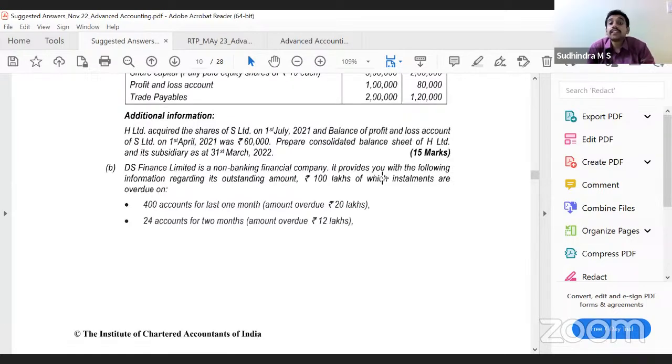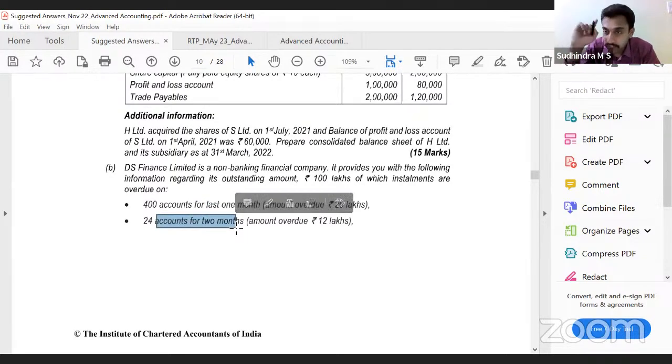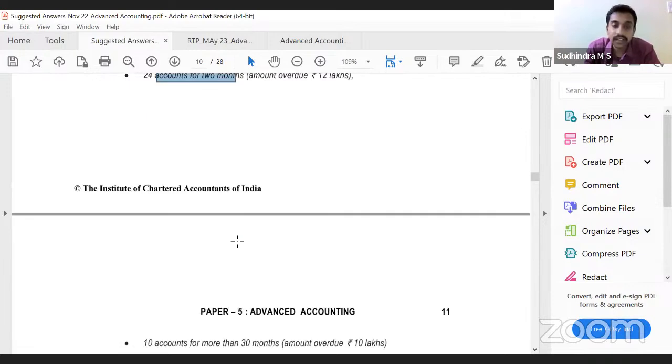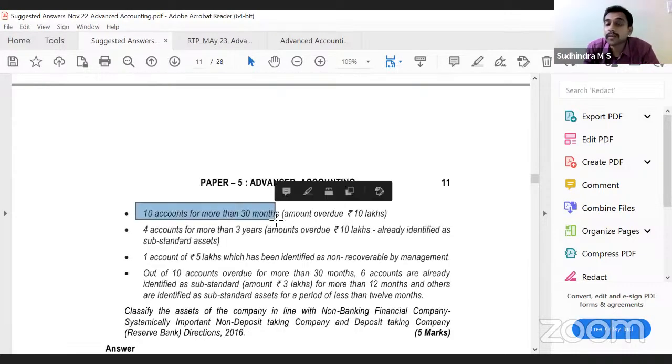DS Finance Limited is an NBFC. It provides the following information regarding its outstanding amount, rupees 100 lakh, of which installments are overdue on 400 accounts for the last 1 month. Will it be considered as standard or substandard? Standard. The 1 month overdue is not even NPA, correct? 24 accounts for 2 months, standard or substandard? Standard. 10 accounts for more than 30 months. Still standard? Why? Because it's not recognized as an NPA.